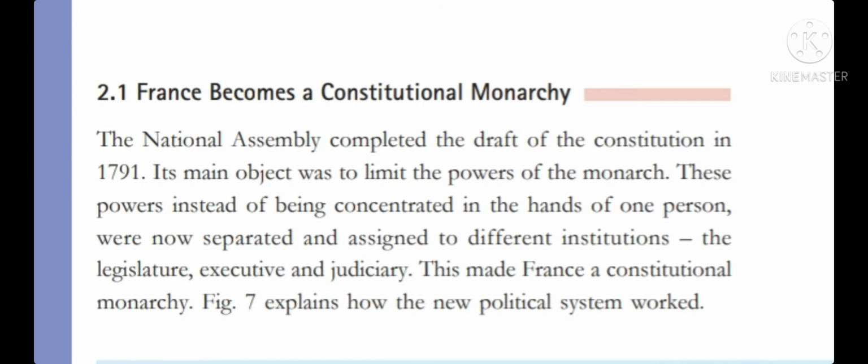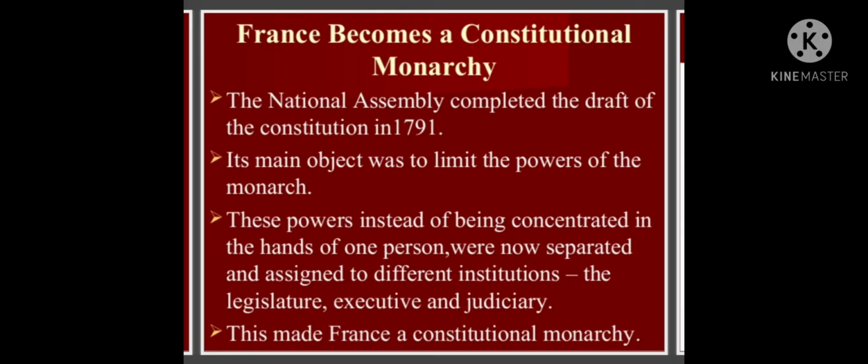So the main objective of the National Assembly was to check the powers of the monarch. Before the French Revolution, the king enjoyed all the power. He enjoyed absolute power. But after becoming a constitutional monarchy, the power was divided into three institutions: the legislature, executive, and judiciary.